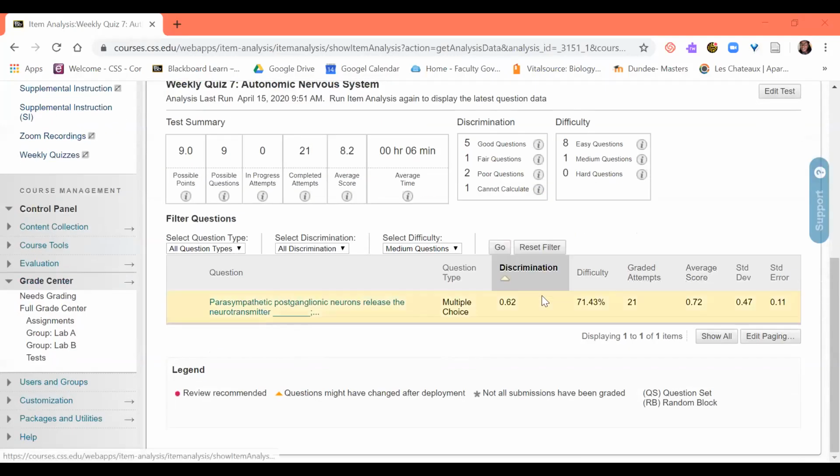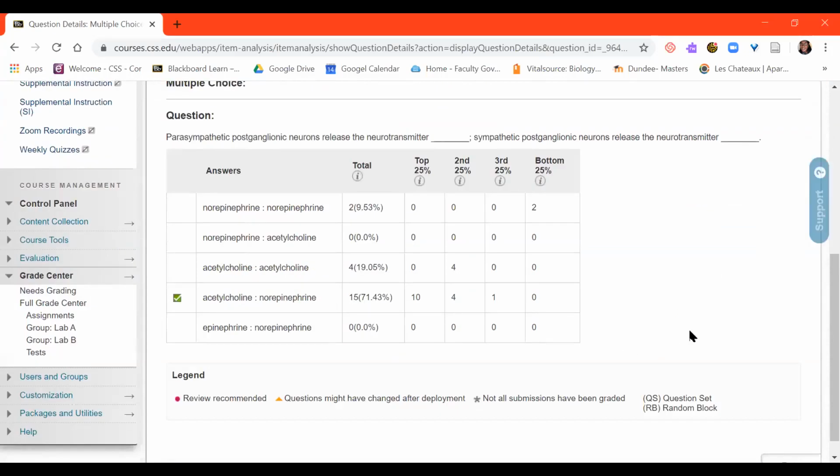All right, so I'm going to go through some of the questions here. Actually, let me go back here and share this. Okay, hopefully you can see this, and this is the way I tease out questions by whether they were marked as difficult or easy. I'll go over some of the ones that didn't perform as well as the others. So this is one: parasympathetic postganglionic neurons release the neurotransmitter dash. Sympathetic postganglionic neurons release the neurotransmitter dash.